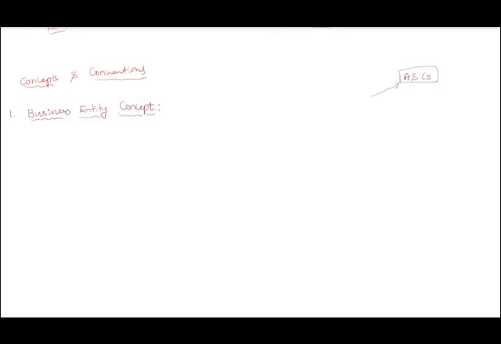For this business, just imagine you have been appointed as an accountant. Since it is your first day, do you know who the owner is? No, sir. Correct? So in this business you have to maintain accounts in the business books only, not in the owner's books.